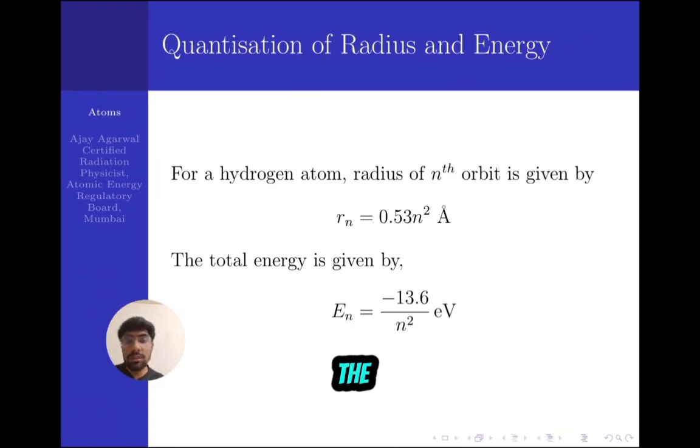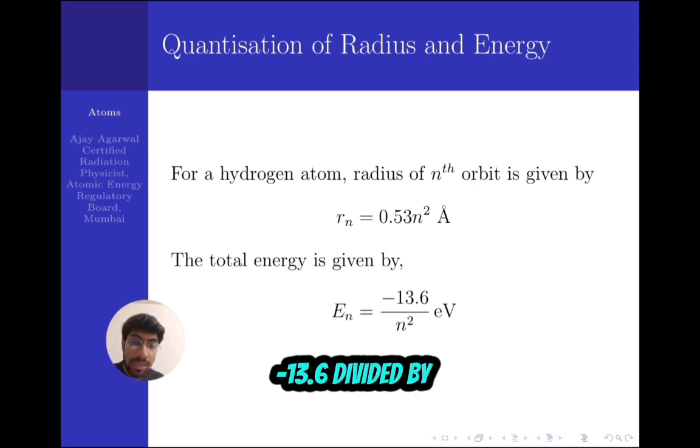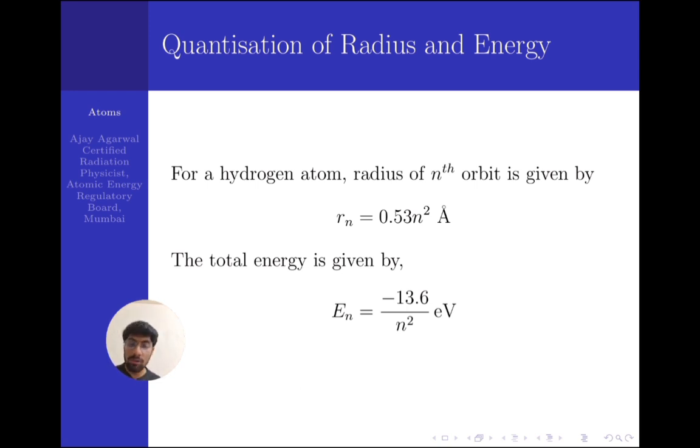So, using classical physics and his quantization principle, he proposed that for a hydrogen atom, the radius of the nth orbit is given by 0.53 n² angstrom, where n is the principal quantum number taking positive integer values. So n can be 1, 2, 3, 4, 5 up to infinity, and the total energy of the electron in that particular orbit is given by -13.6/n² electron volt.